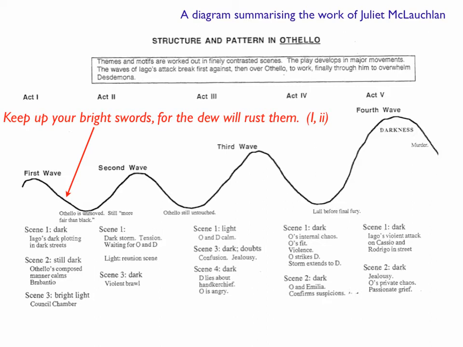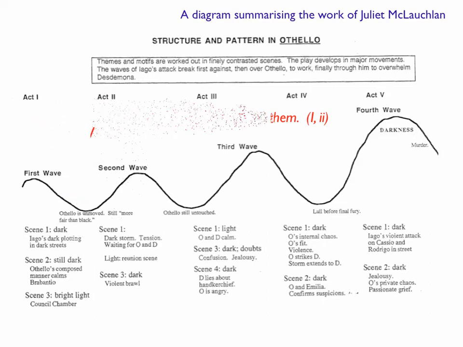Also, in Act 1, Scene 3, Othello is sort of unofficially put on trial in front of the Duke, and the Duke says, you know, your son-in-law is far more fair than black. So again, the language of lightness and brightness surrounds Othello. At the end of Act 1, Iago's attack fails on Othello, so he tries again. Remember, he wants to get Cassio's job, so he arranges for Cassio to get drunk and is provoked in a fight, and Cassio loses his position as lieutenant.